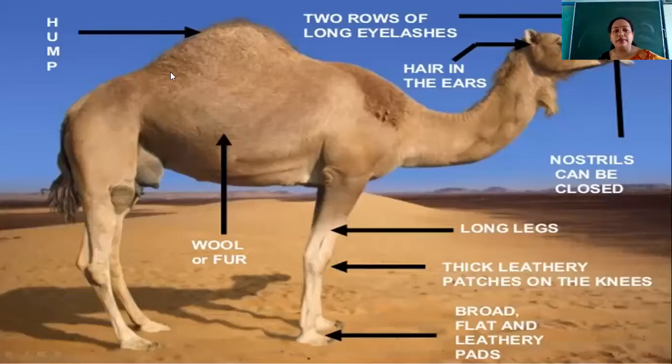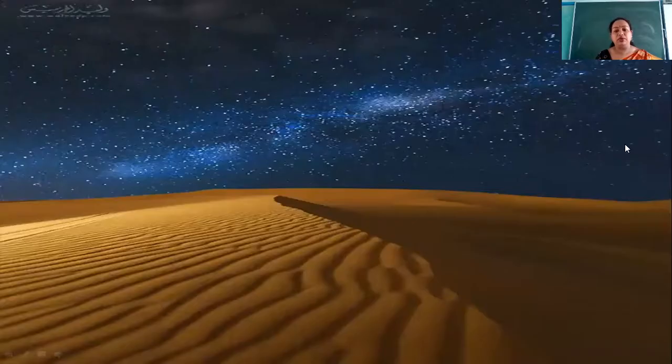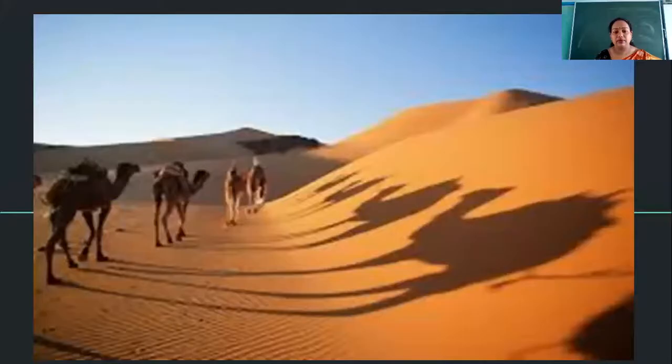What is the work of the hump? The hump stores food in the form of fat, and this fat is used for providing energy when the camel moves for longer distances. One more thing I need to tell you is that in the sandy area, the nights are cool enough. During the day, it's very, very hot.